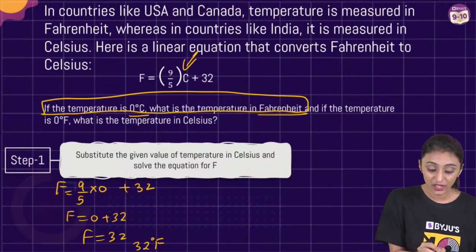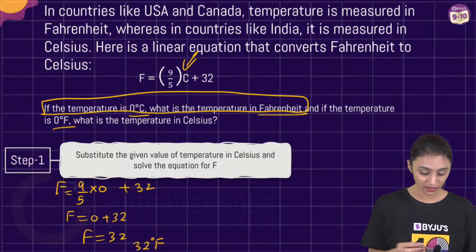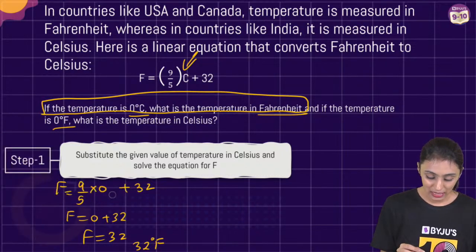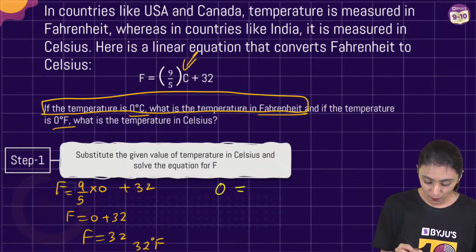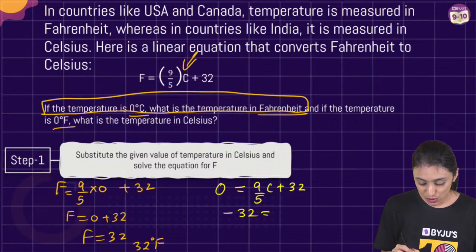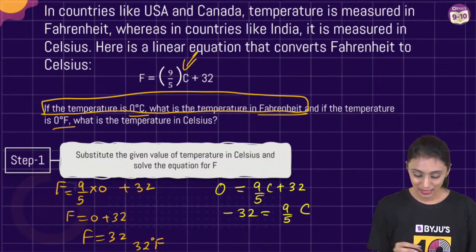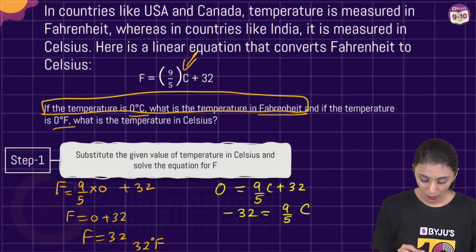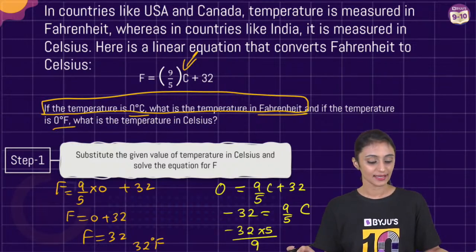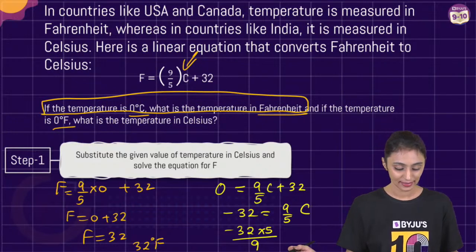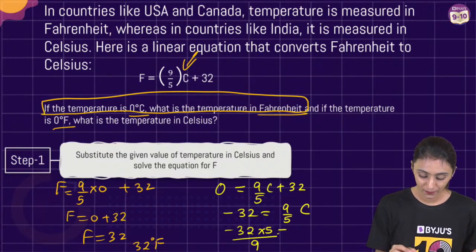If the temperature is 0 degree Fahrenheit, now we have to find the value for C. So that means if it is 0 degree Fahrenheit, this is 0, equals 9 by 5 C plus 32. Minus 32 equals to 9 by 5 C. This is going to be equals to what? Minus 32 times 5 upon 9. What is it going to be?